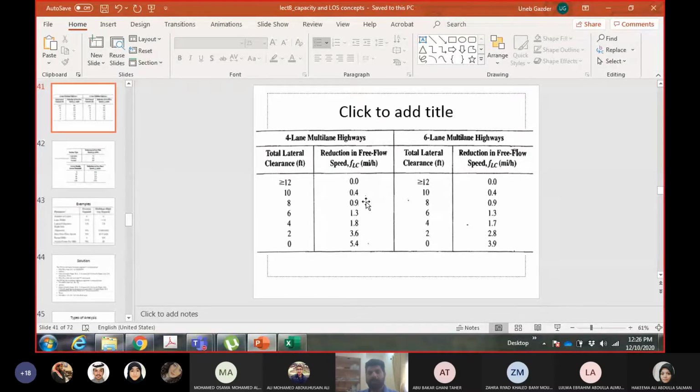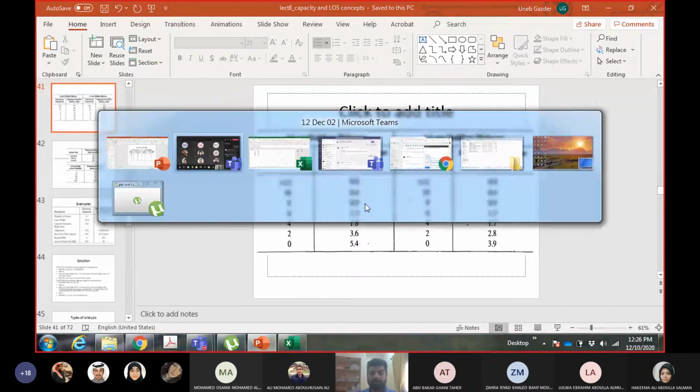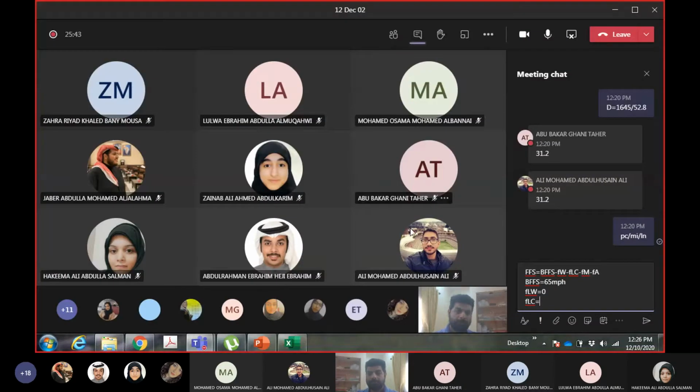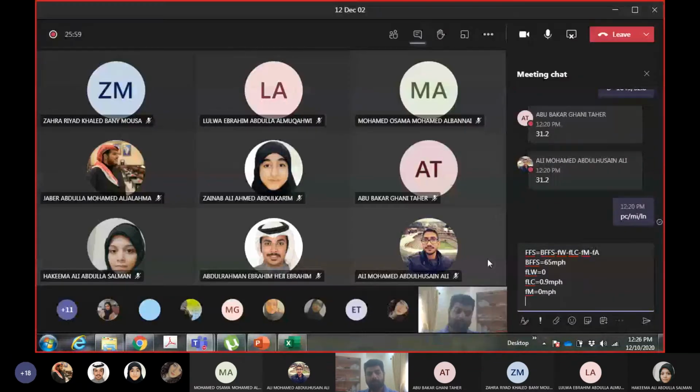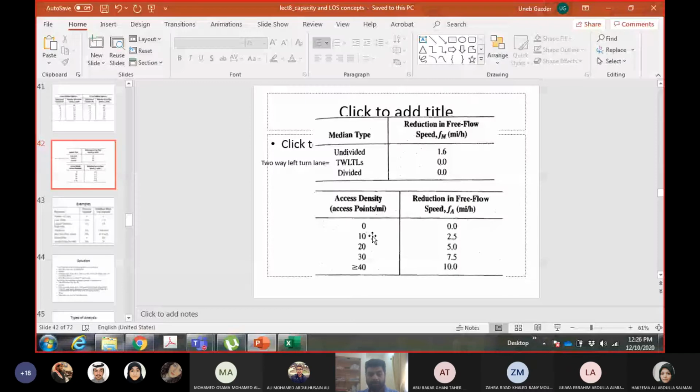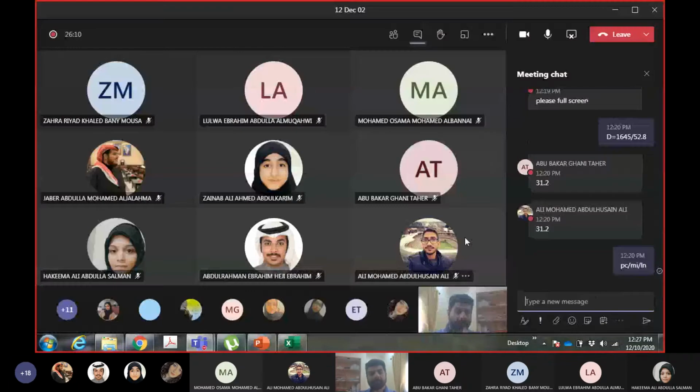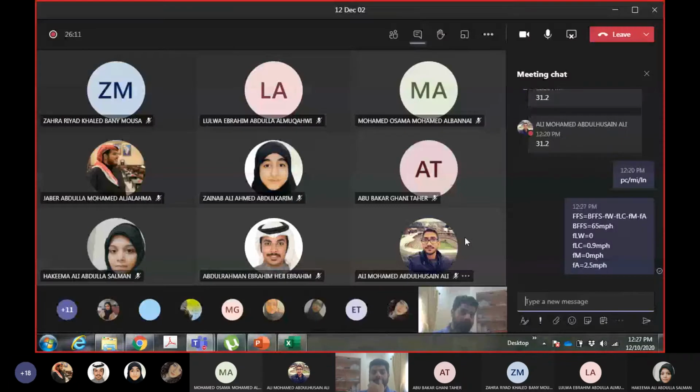Then the median type. It has a median, it is given in the question. It has a full median. Full median means the median adjustment factor is 0. Okay, access points: the number of access points per mile is 10, again given. So the factor is applied, and we get the free flow speed.